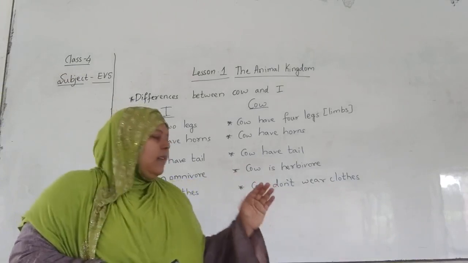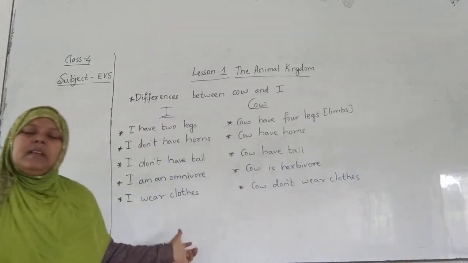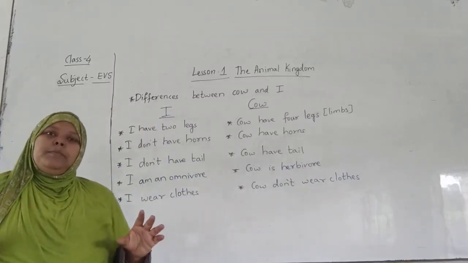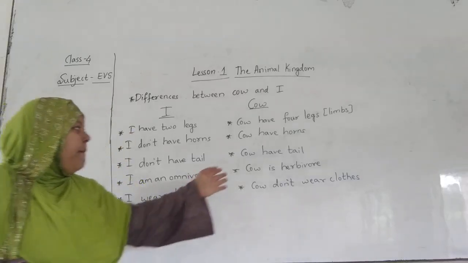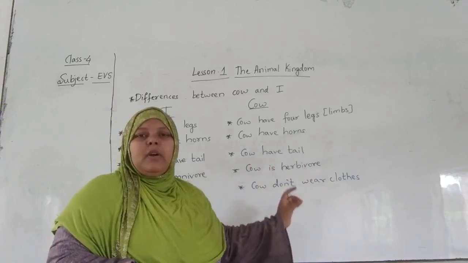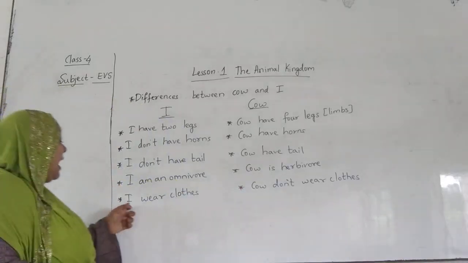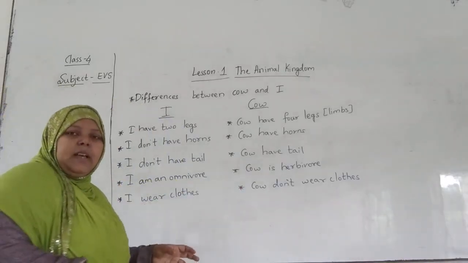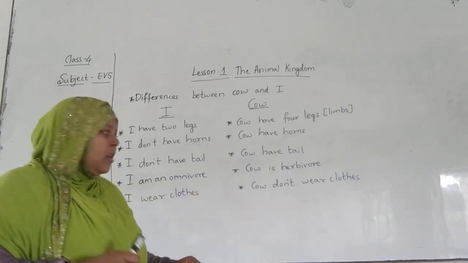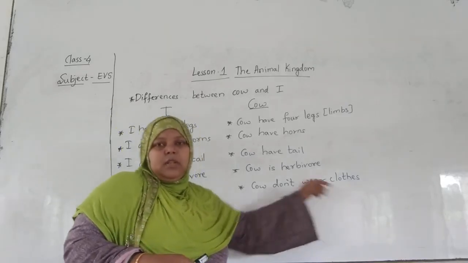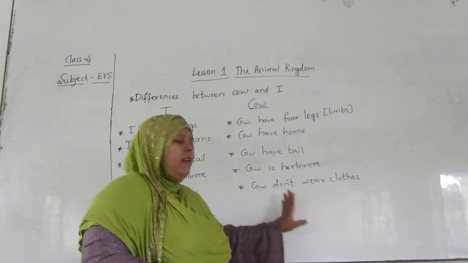So we can say that I am an omnivore, cow is a herbivore. It means we human beings depend both on plant products as well as animal products, so we are known as omnivores. But cow is a herbivore because it completely depends on plant products. Next, I wear clothes. We all wear clothes. Cow doesn't wear clothes. So these are a few differences between cow and I.